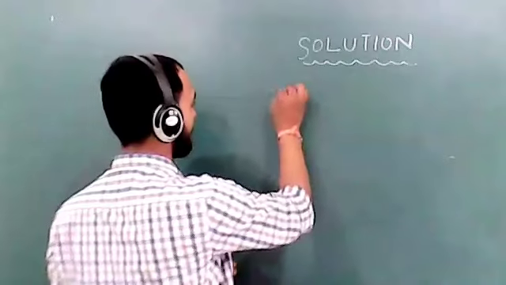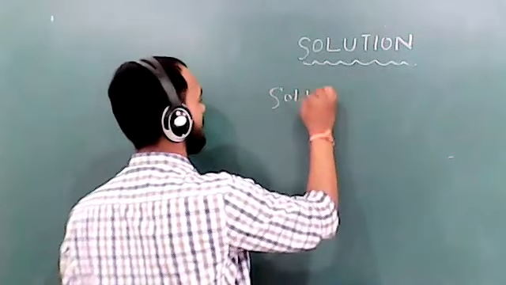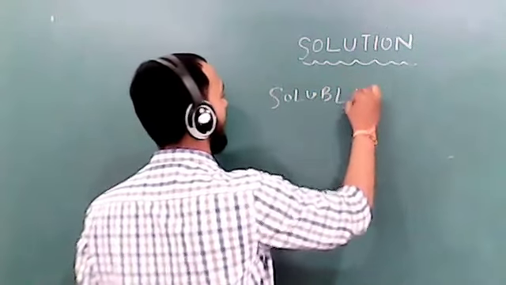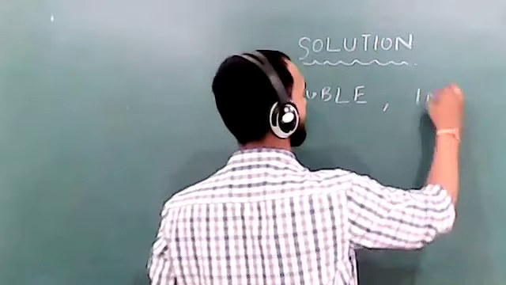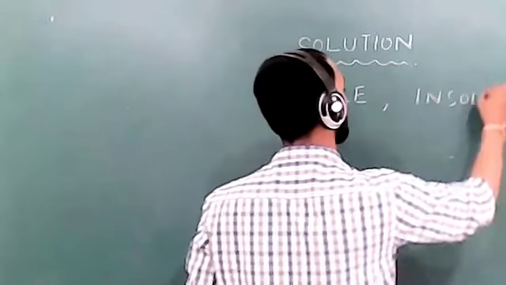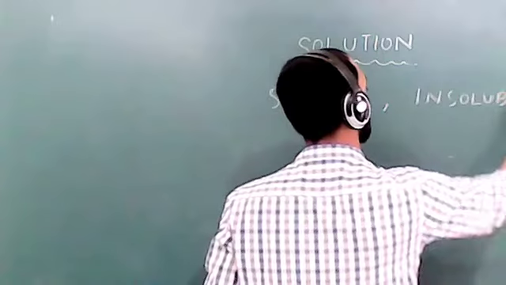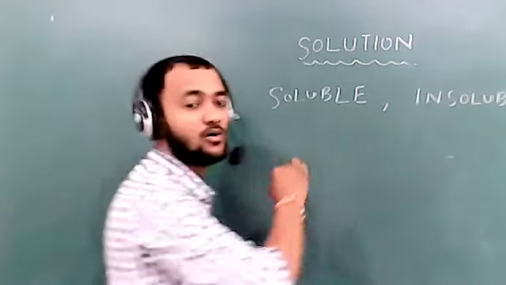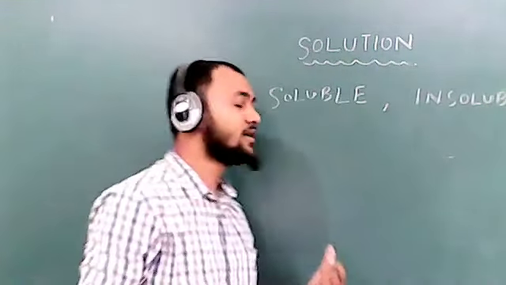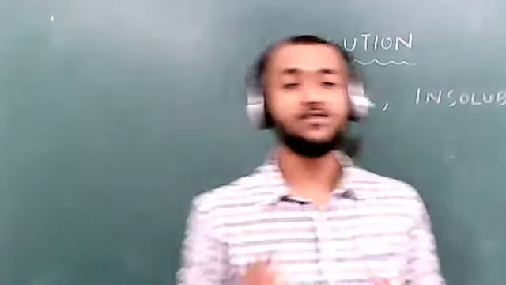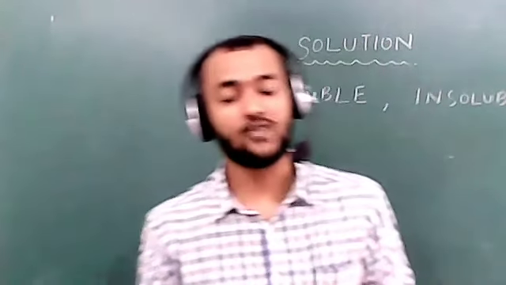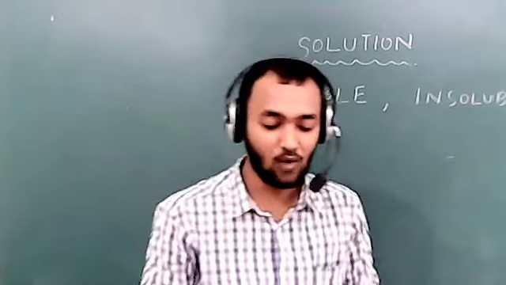Soluble and insoluble. What is a soluble substance? The substance which gets easily dissolved in water. And what is insoluble? It does not dissolve in water.